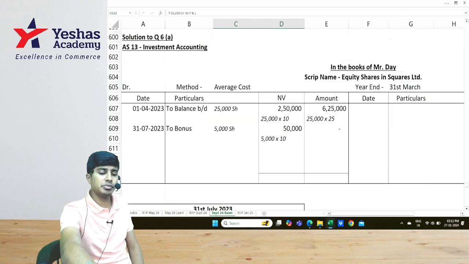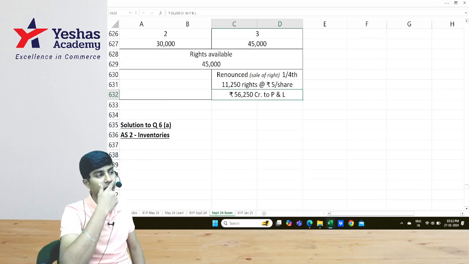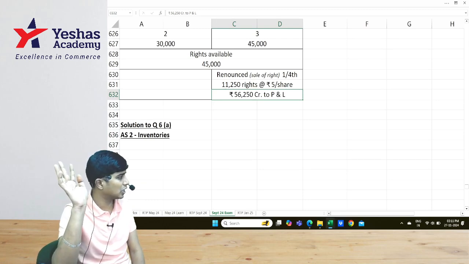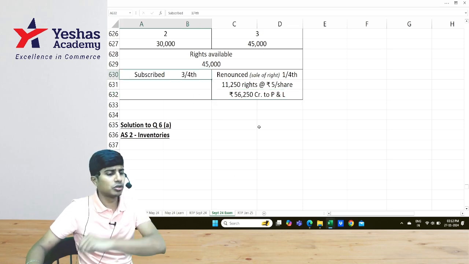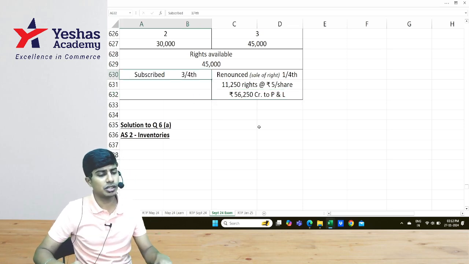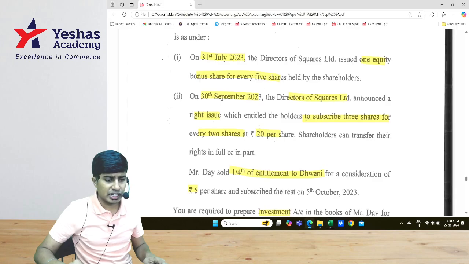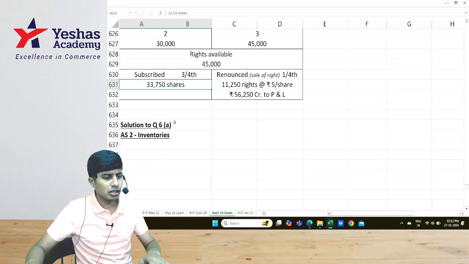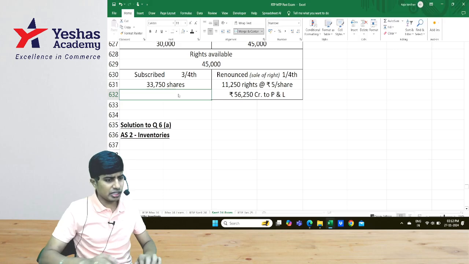Will this affect my investment account? No. Why? The journal entry for this is bank account debit to P&L. It will not touch our investment account at all. 1/4 is sold. He bought 3/4. How much is 3/4 of 45,000? 33,750 shares are purchased at a right issue price of 20. What is the right issue price? So this is just like any other purchase. This is just like any other purchase.